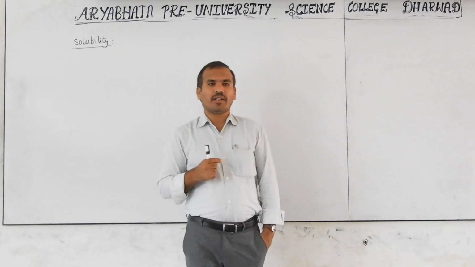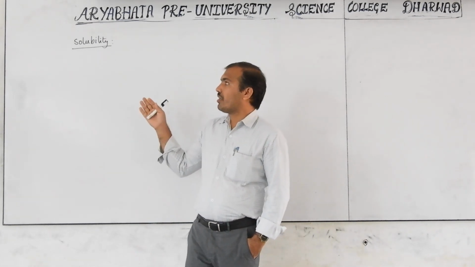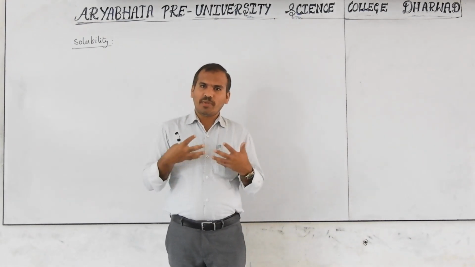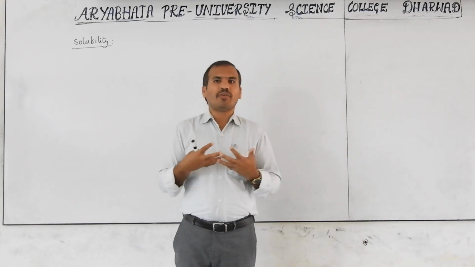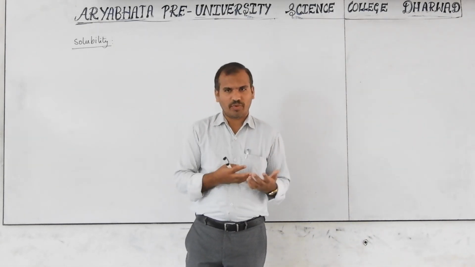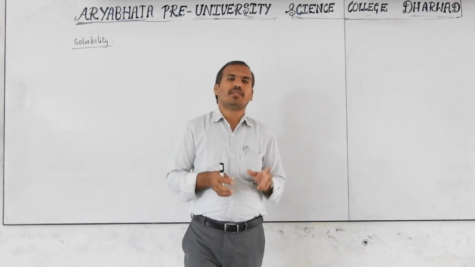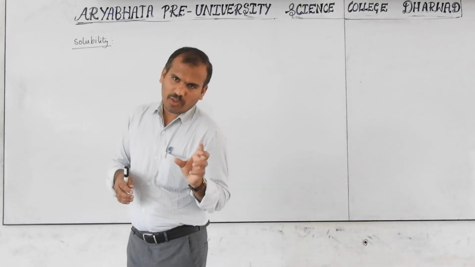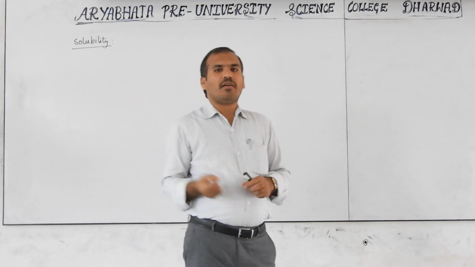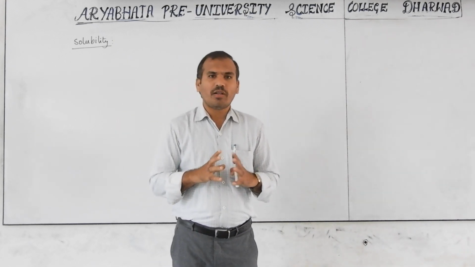Both are equal quantity, and if you mix them they dissolve in equal proportion. You may read in any textbook that alcohol is miscible. The word miscible is generally used for liquids. The word soluble you use for other components also, or liquids too, but sometimes we use the word miscible, which is used only for liquids. So this alcohol is miscible, or soluble, in water in all proportions.